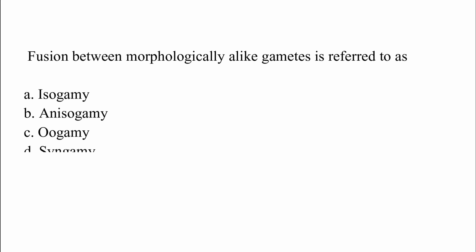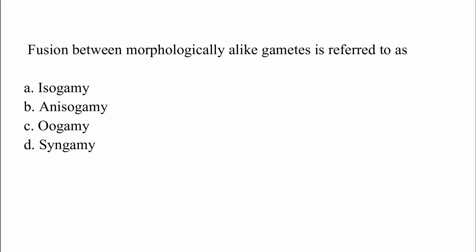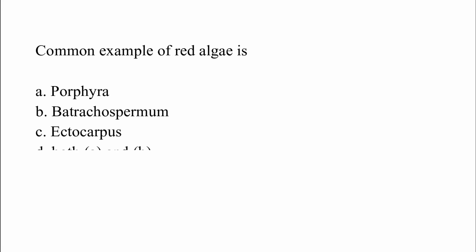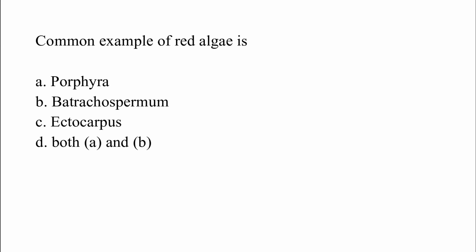Fusion between morphologically alike gametes is referred to as: option A, isogamy. Option B, anisogamy. Option C, oogamy. Option D, syngamy. The correct answer is option A, which is isogamy. The common example of red algae is: option A, Porphyra. Option B, Batrachospermum. Option C, Ectocarpus.